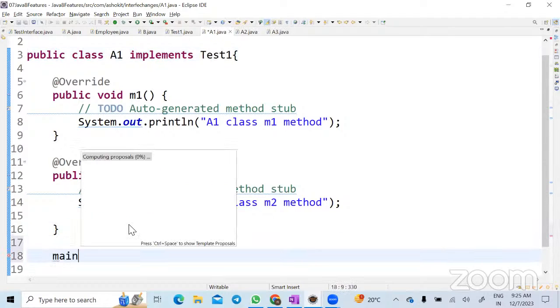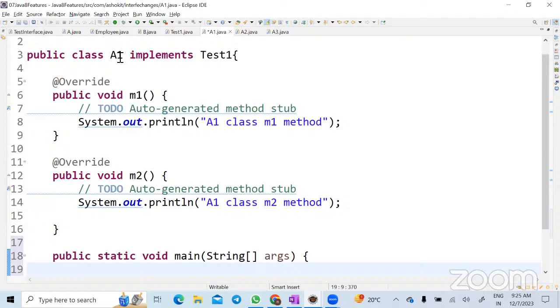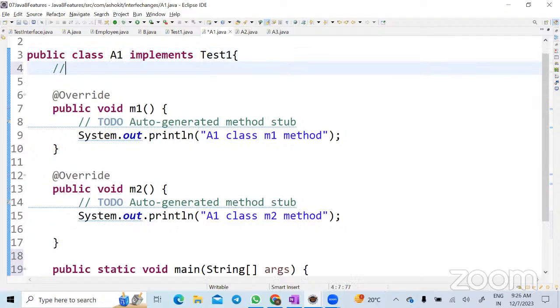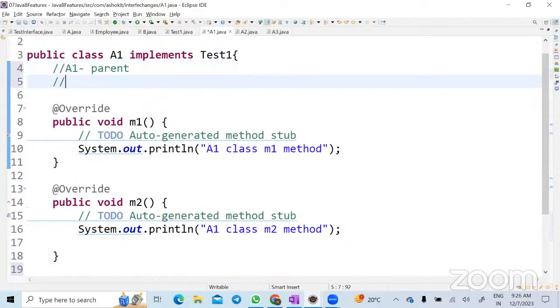Now what is the way to access it? In the main method. Whenever you are implementing, whether you are using the implements keyword or the extends keyword, can I say that you are doing inheritance? Yes. In this scenario, can I say that Test1 will become the parent and A1 becomes the child? Test1 is the parent.